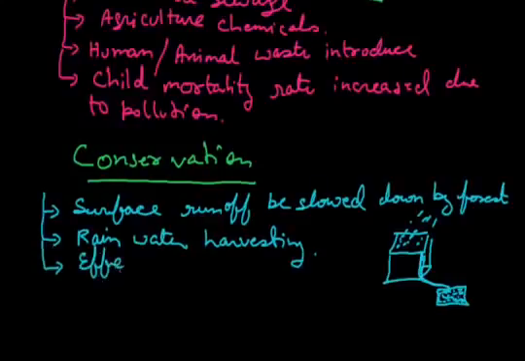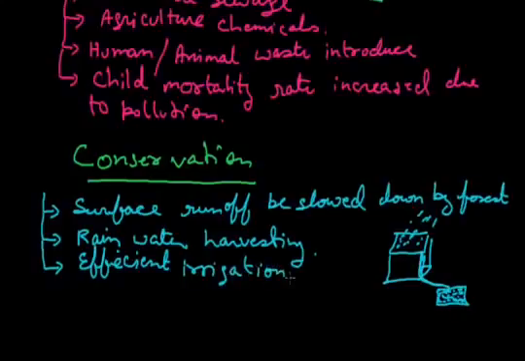The maximum part of fresh water in India is used by agriculture, so for that we have to use proper methods of agriculture and high yield varieties which need less water and give good production. So efficient irrigation is the next major point.